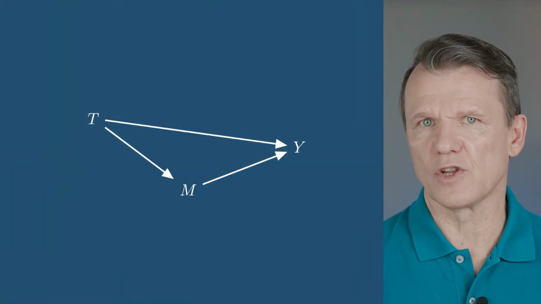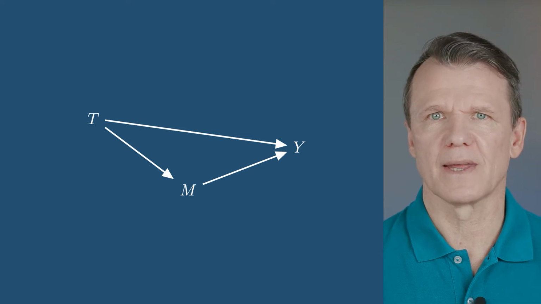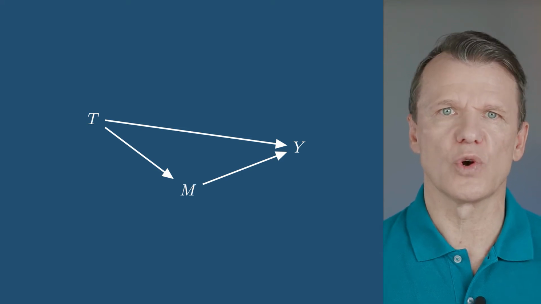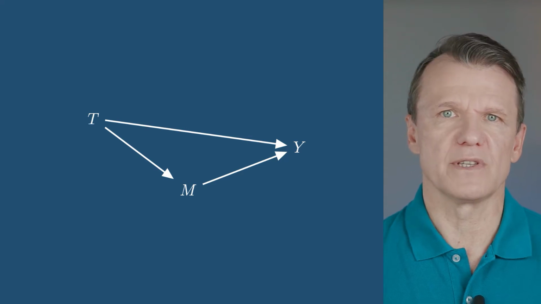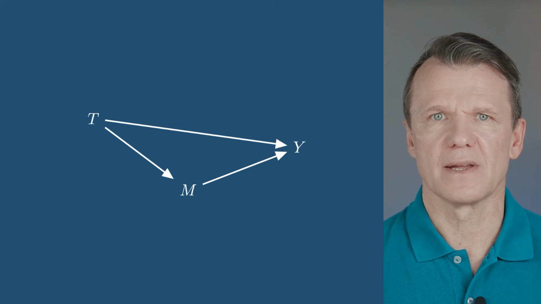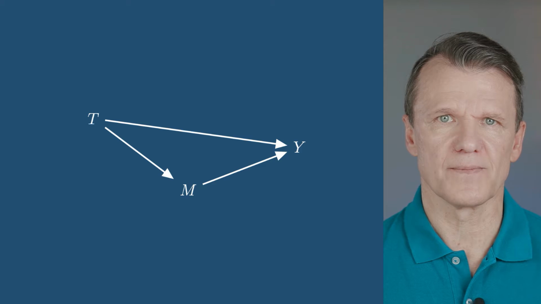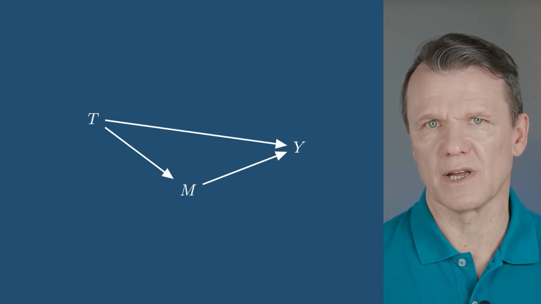Let's take a look at what's known as a basic mediation diagram. Here you see three nodes: treatment T, outcome Y, and mediator M. The arrows show the two causal paths. There is an arrow between treatment and outcome. It means changes in treatment change outcome directly without a mediator. That's a direct effect. Or the effect can be indirect and mediated. At least part of the treatment effect is through changes in the mediator.